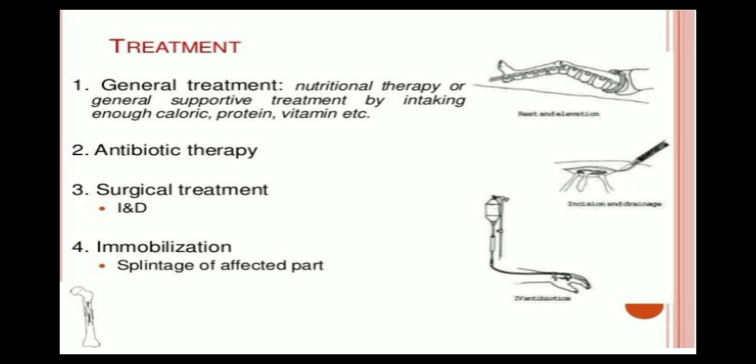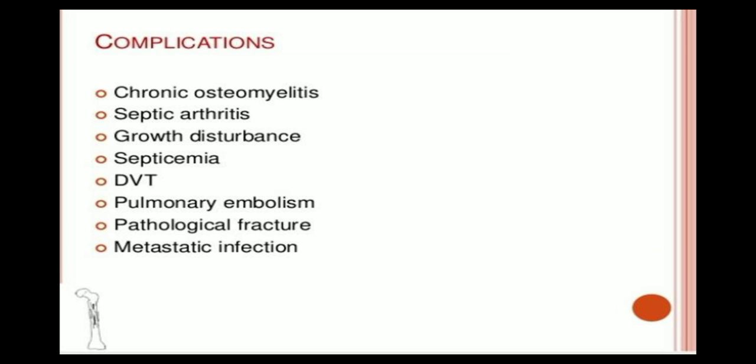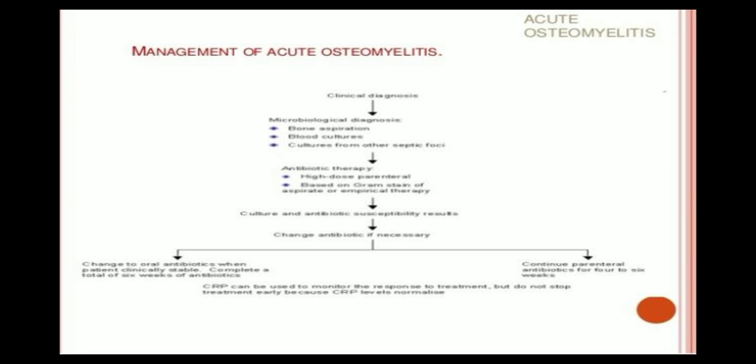Immobilization, splintage of the affected part. This is done when necrosis of the bone has started, so we will splint the affected part. Complications of osteomyelitis can be chronic osteomyelitis, septic arthritis, growth disturbance, septicemia, DVT, disseminated vascular thrombocytosis, pulmonary embolism, pathological fracture, metastatic infections. So this will be the management of acute osteomyelitis.